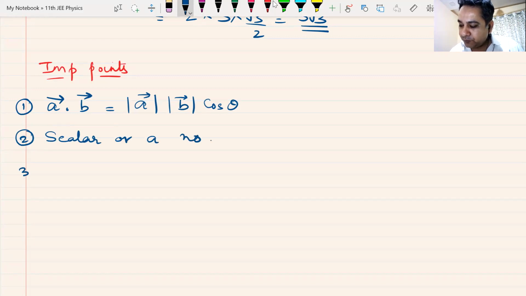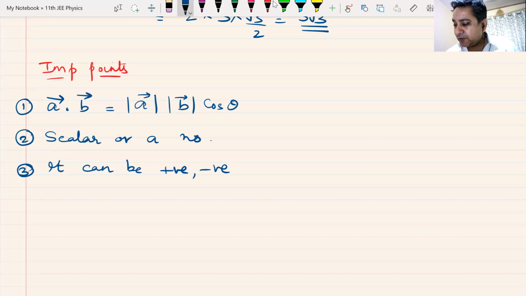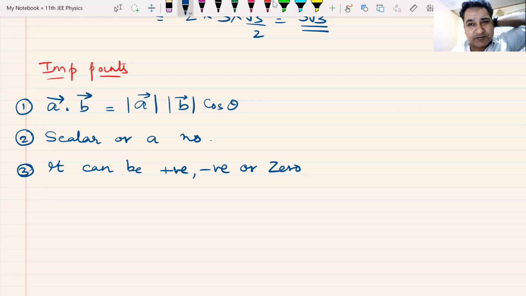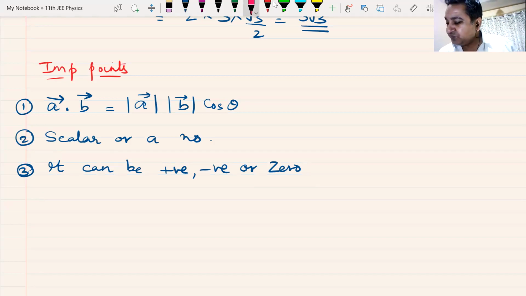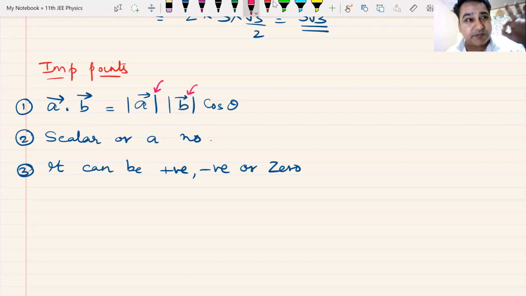Point number three, it can be positive, it can be negative, or it can be zero. What makes it positive? What makes it negative? What makes it zero? See, magnitude is always positive, it can never be negative. Yes, Hannah, the direction makes it positive, negative, or zero.